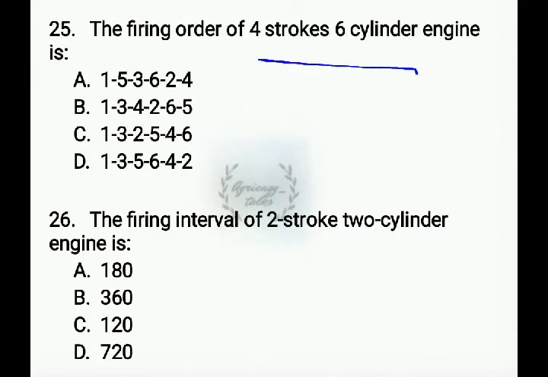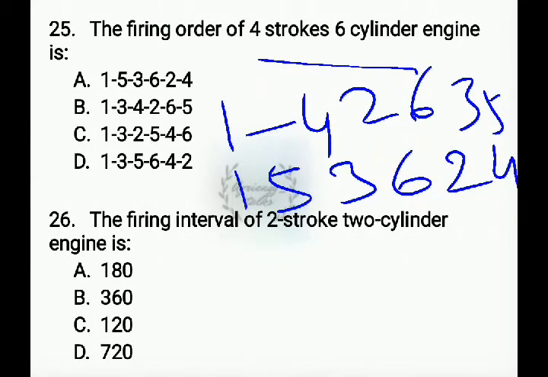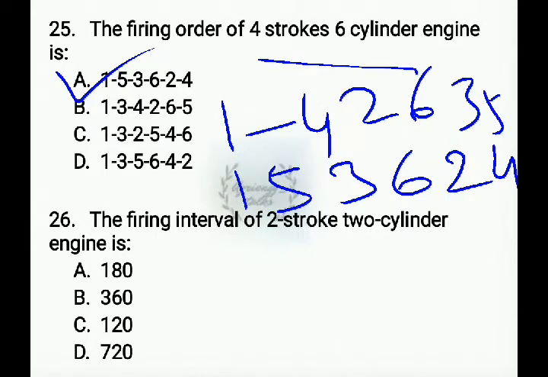Next, coming to the 4 stroke 6 cylinder, the firing order is 1 4 2 6 3 5 or 1 5 3 6 2 4. Here the correct option is 1 5 3 6 2 4. Next question. The firing interval of a two-stroke two-cylinder engine is. The firing interval is nothing but the interval between successive power strokes in different cylinders of the engine.